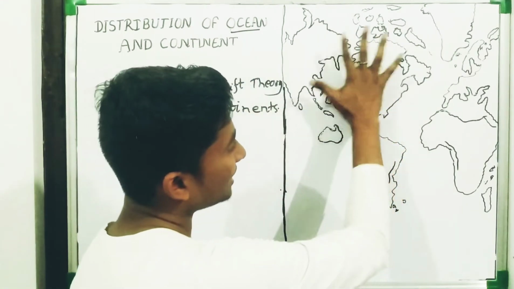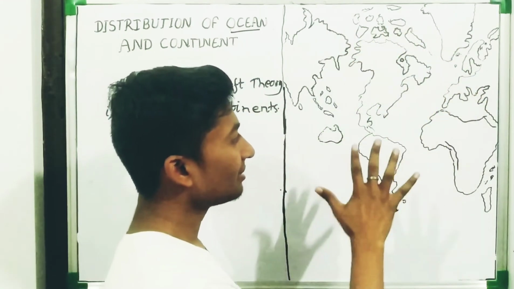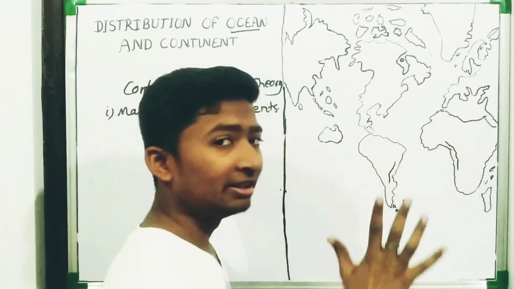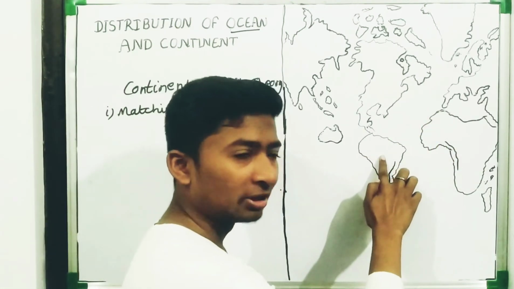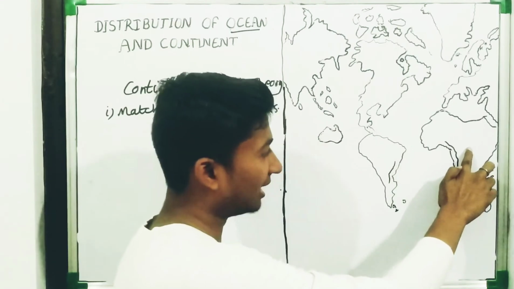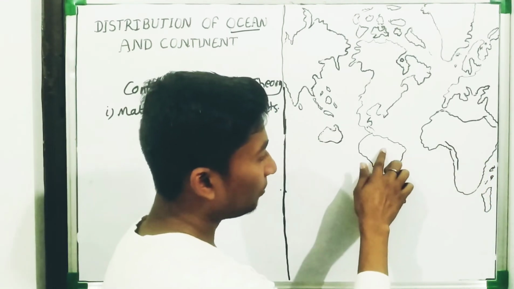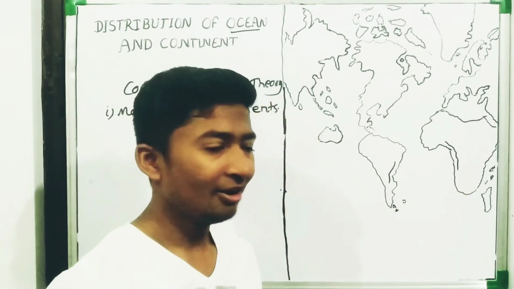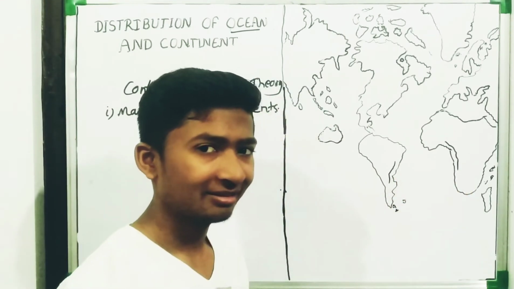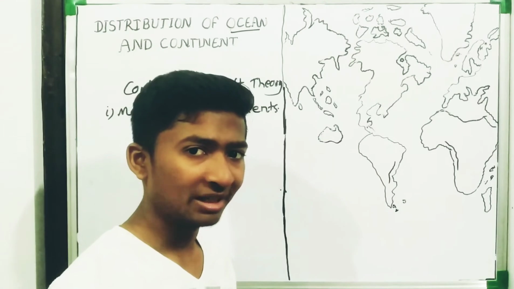In the map, you can see the major continents are shown. If you will see, this is South America. This is Africa. If you will fit South America in the African continent by cropping method, what you will get?